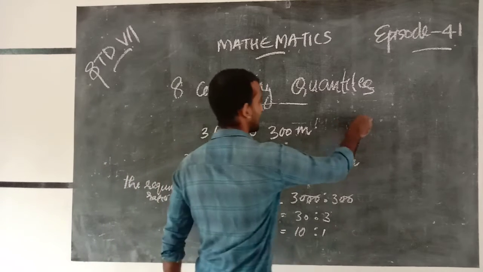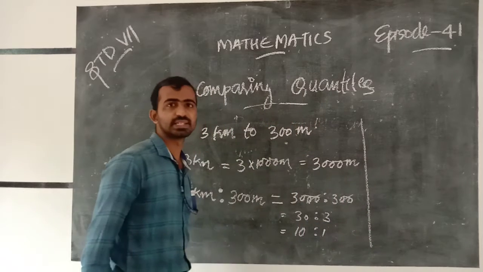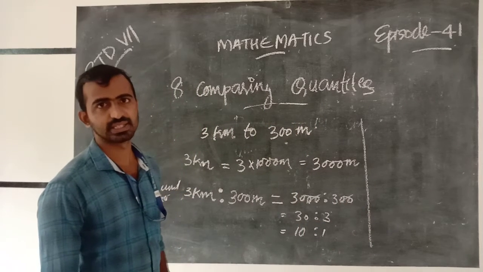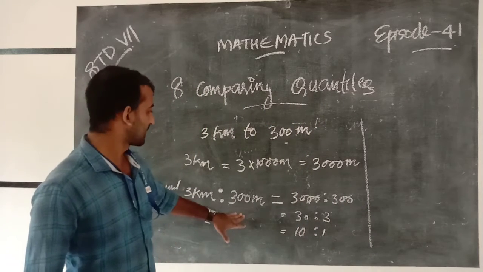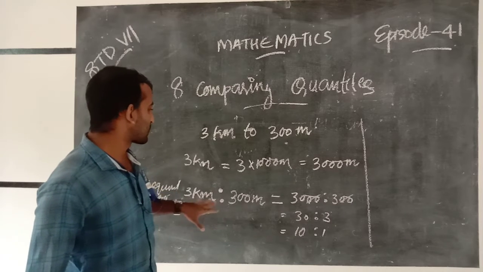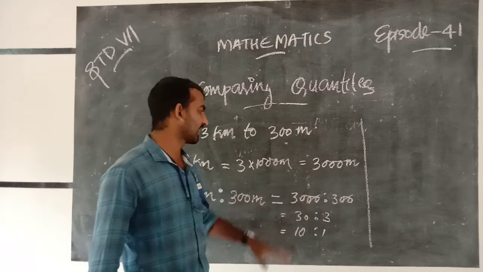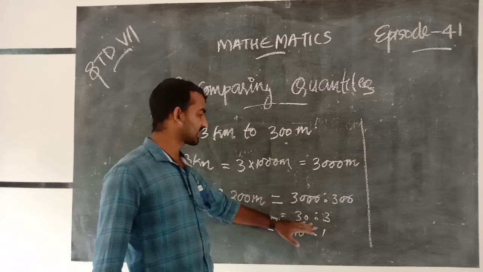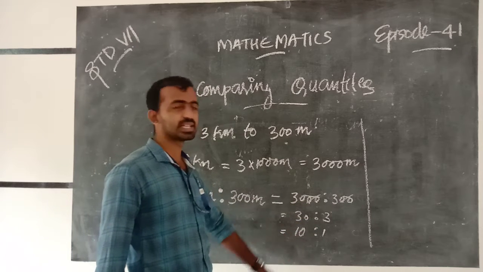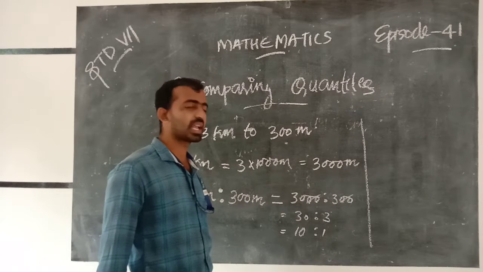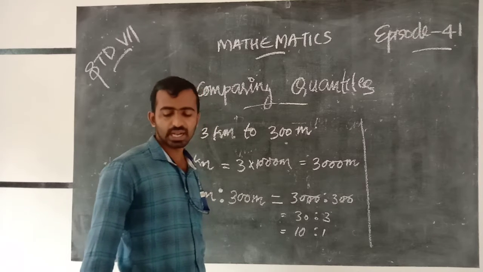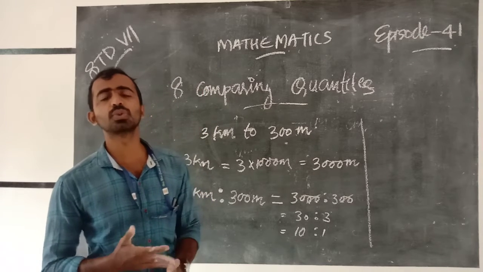So 3 kilometer is to 300 meter is 3000 is to 300, which is 30 is to 3. When we compare 30 and 3 we get 10 and 1, that is 10 is to 1.